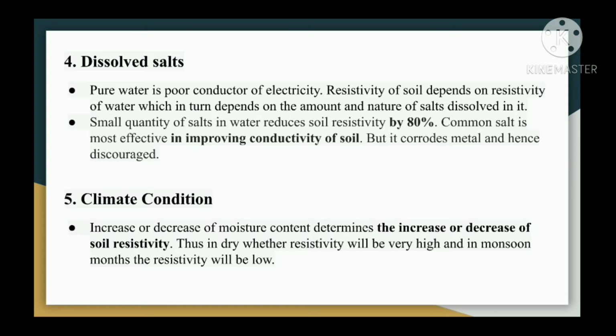Fifth one is climate condition. Increase or decrease of moisture content determines the increase or decrease of soil resistivity. Thus in dry weather, resistivity will be very high, and in monsoon months the resistivity will be low.